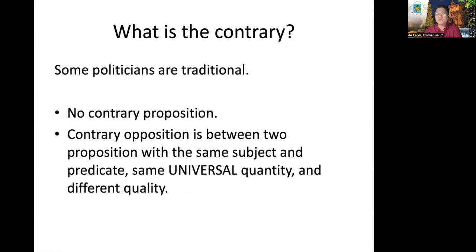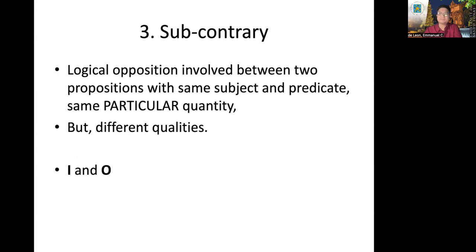So what is involved here is what we call subcontrary. What is that? What is subcontrary? It is the logical opposition involved between two propositions with the same subject and predicate, same particular quantity, but different qualities. So if the propositions involved are universal propositions, contrary ang tawag doon.